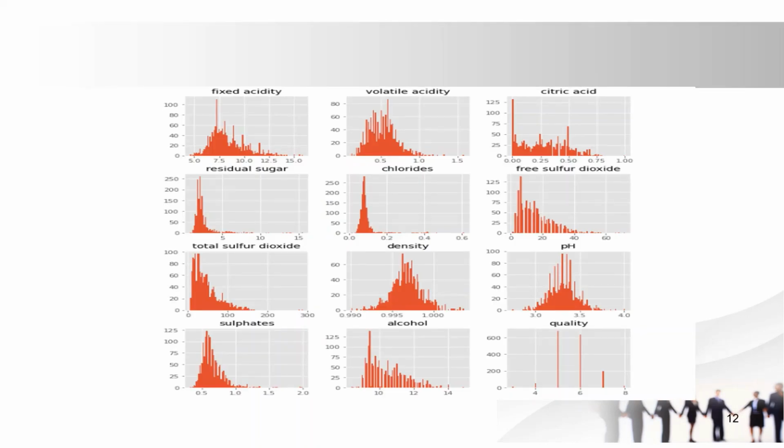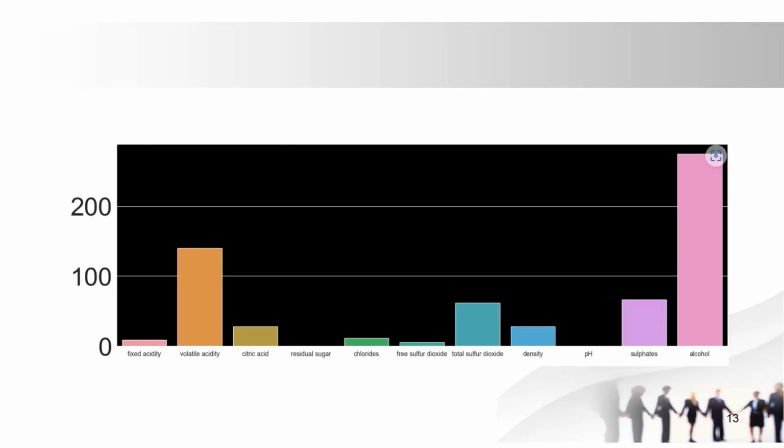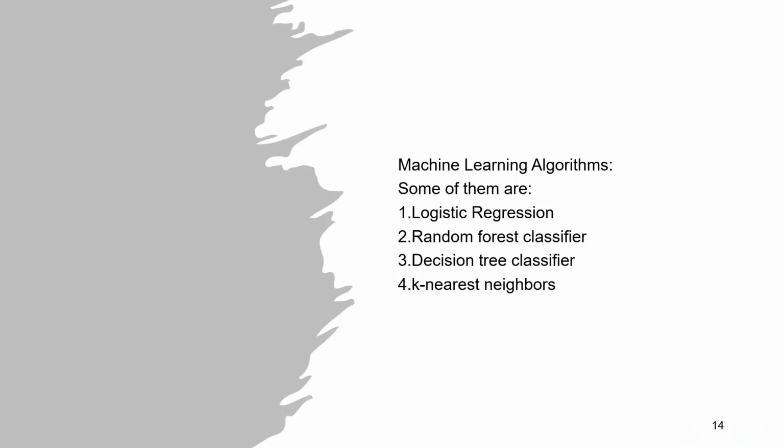This is the statistical distribution of different attributes of the data set. Those are fixed acidity, volatile acidity, citric acid, residual sugar, chlorides, free sulfur dioxide, total sulfur dioxide, density, pH, sulphates, alcohol and quality. We need to test all these functions in the implementation. This is a bar graph of exploratory data analysis. It can be used to analyze and visualize various aspects of the wine dataset. We'll continue this topic about machine learning algorithms.